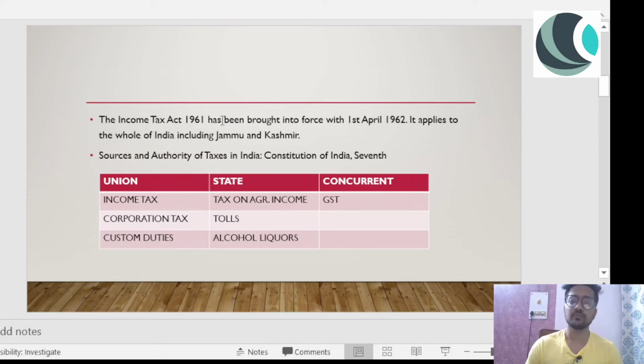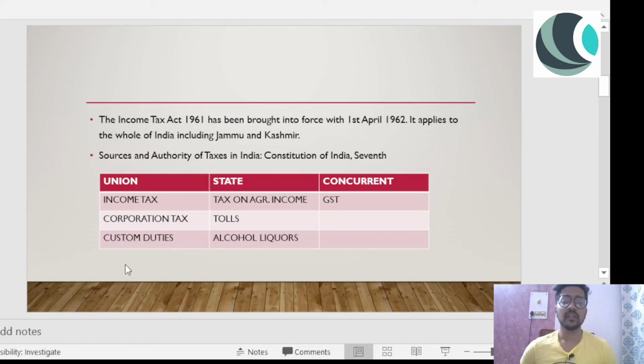Now the majority of the acts are being applied to J&K, and income tax even back then was being applied to J&K. The sources and authority of taxes in India are given in the Constitution of India, mentioned in the 7th Schedule, right? So again, a question for you guys. I missed out on writing the schedule, so it's the 7th Schedule, and there are three lists mentioned.